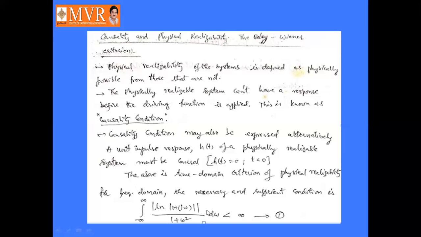It means that it must be a finite value, it should not be infinite.